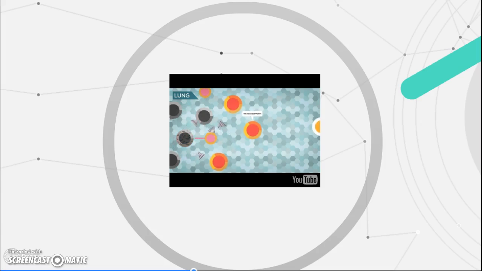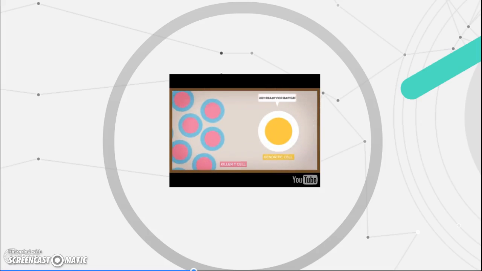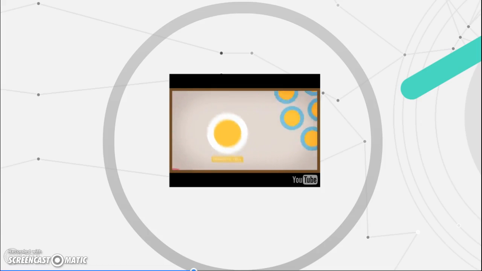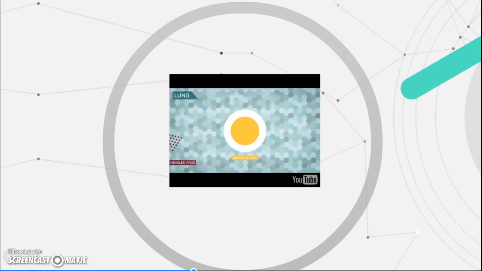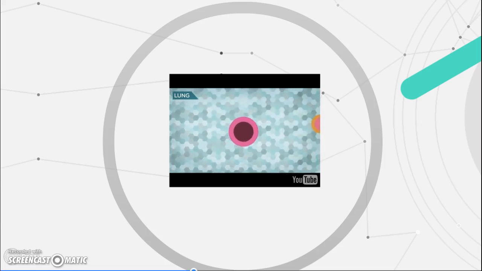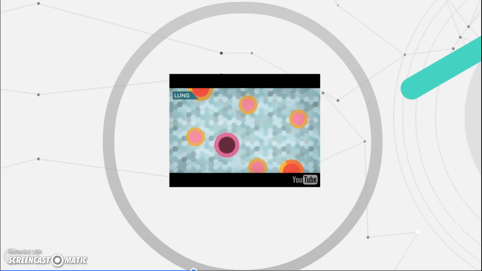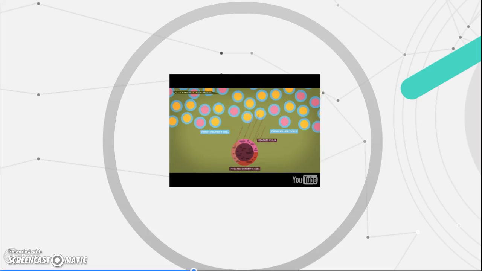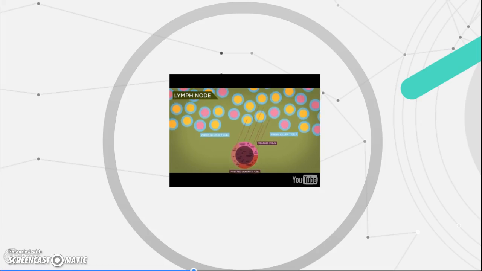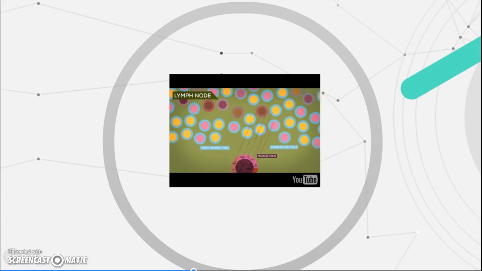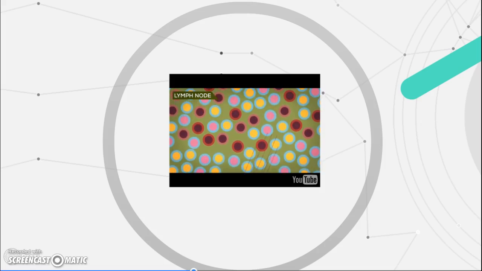After a period of fighting and dying, macrophages alert the brain of the immune system, the dendritic cells. The job of the dendritic cells is to collect samples of intruders, travel to the lymph nodes, and then activate the heavy weapons that eradicate the infection very fast in a team effort. But the measles virus uses a dreadful tactic. It infects the dendritic cells and uses them as a Trojan horse to enter deeper into the body. The infected cells travel to the next lymph node to alert other immune cells. Once it arrives, the measles virus spreads around the virgin T and B cells and infects them. It attacks the very system that evolved to fight it.